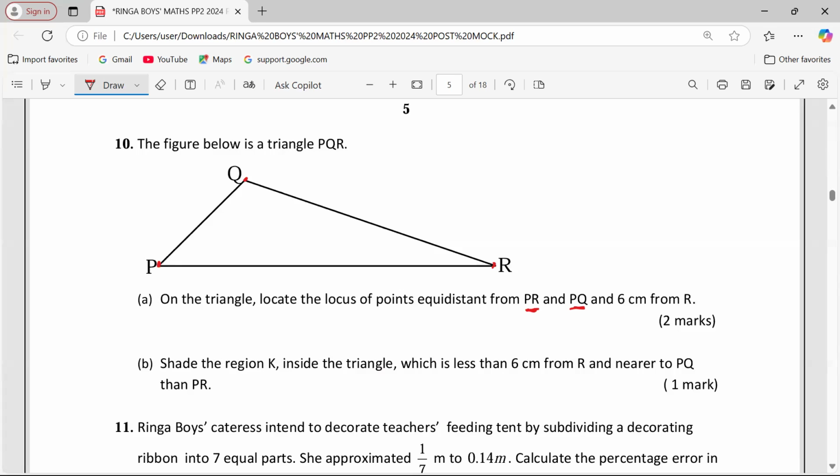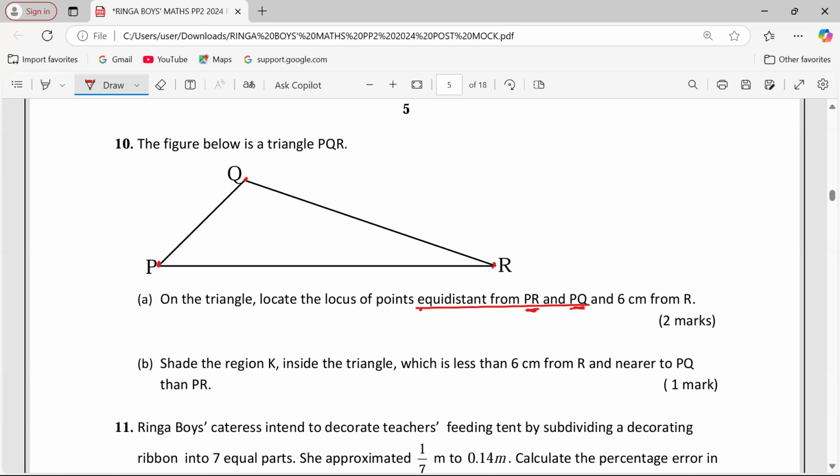Okay, let's interpret the first locus, which is the locus of points equidistant from PR and PQ. When you hear points equidistant from 2 given lines, it is usually the locus of the angle bisector of the angle between the two mentioned lines.